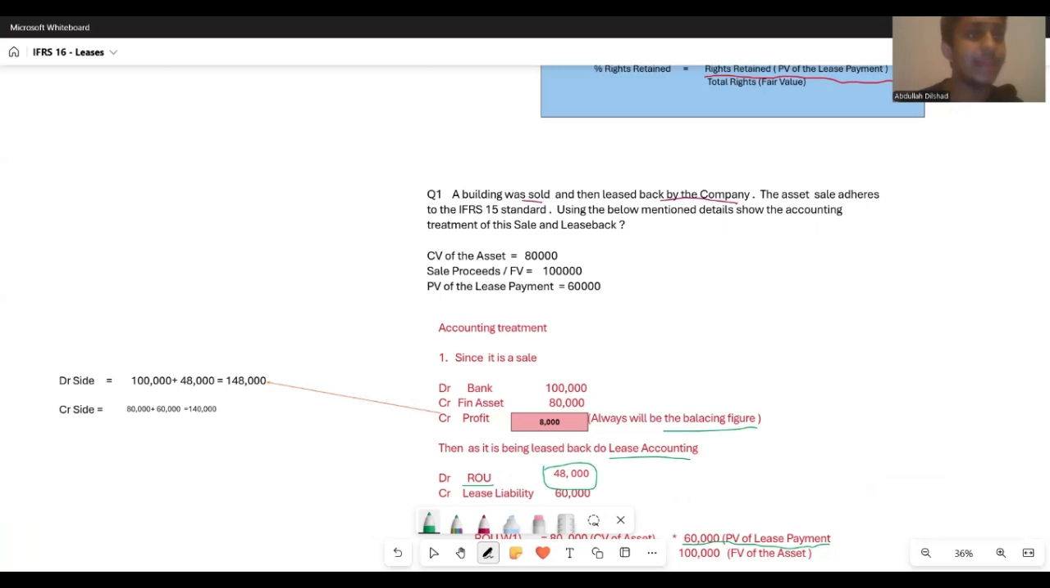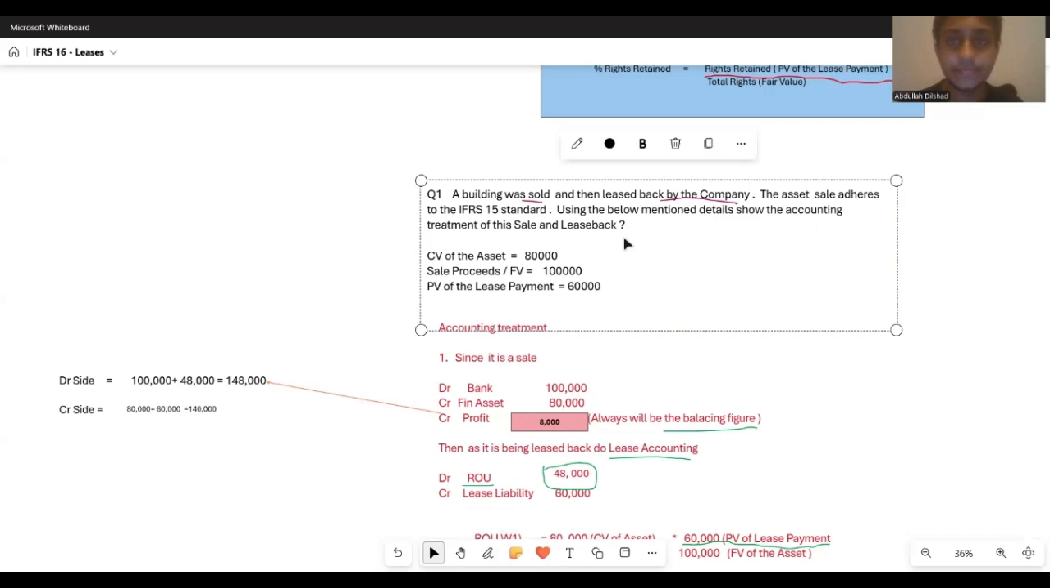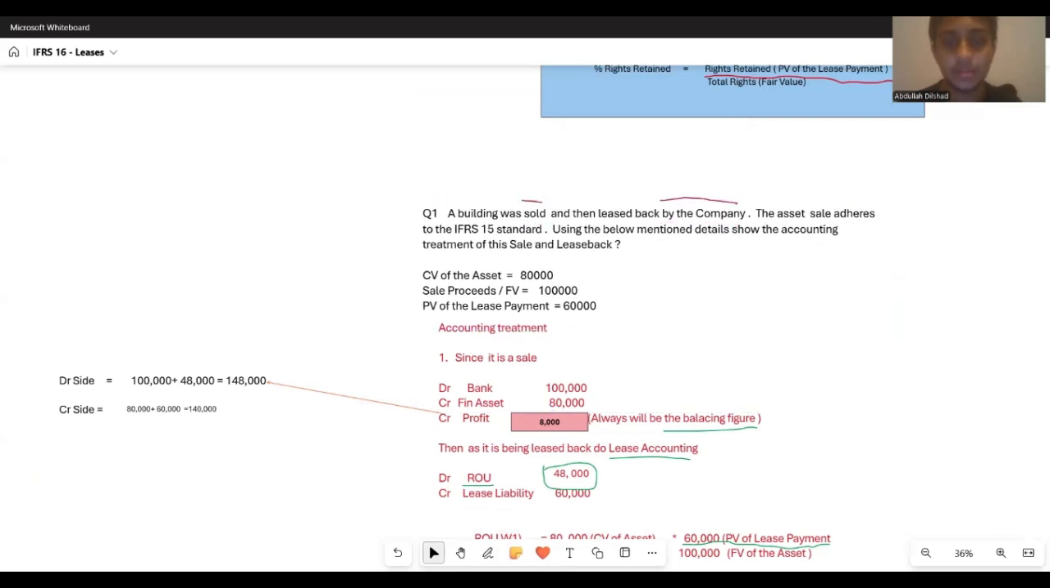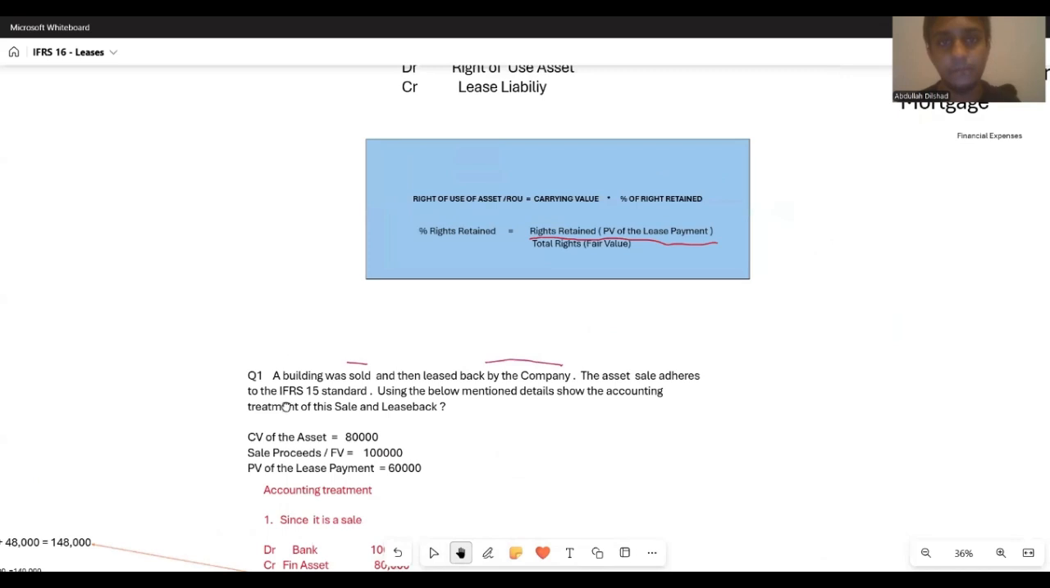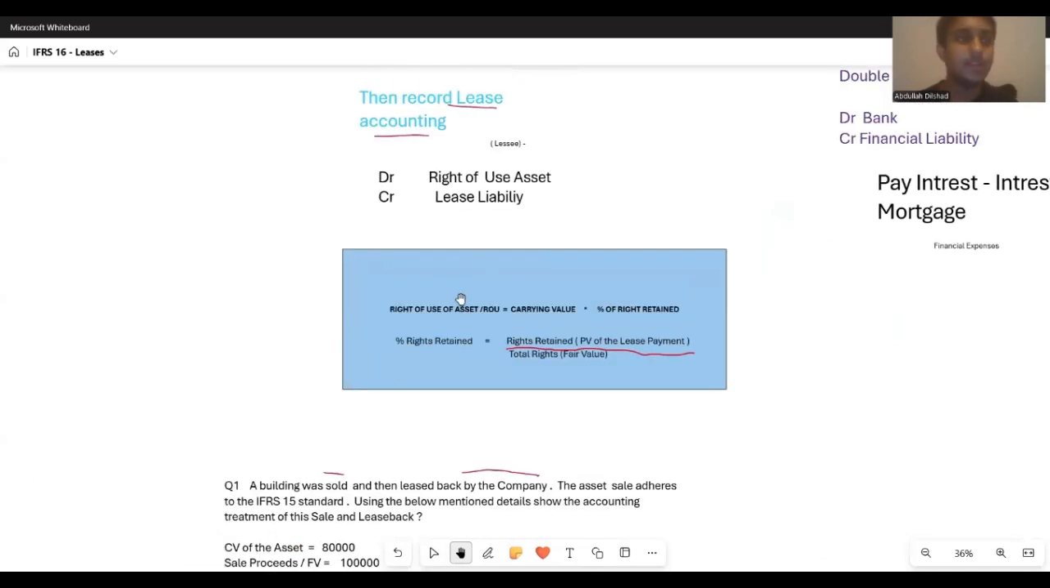There is a formula that is given in your ACCA study hub, in your Kaplan study text. You all need to remember that. This is the formula. Now this formula will not be given in your exams, right? So what I want you all to do is, rather than memorizing it, understand it, right? So if you all need to find out the right of use of asset, you all need to simply follow